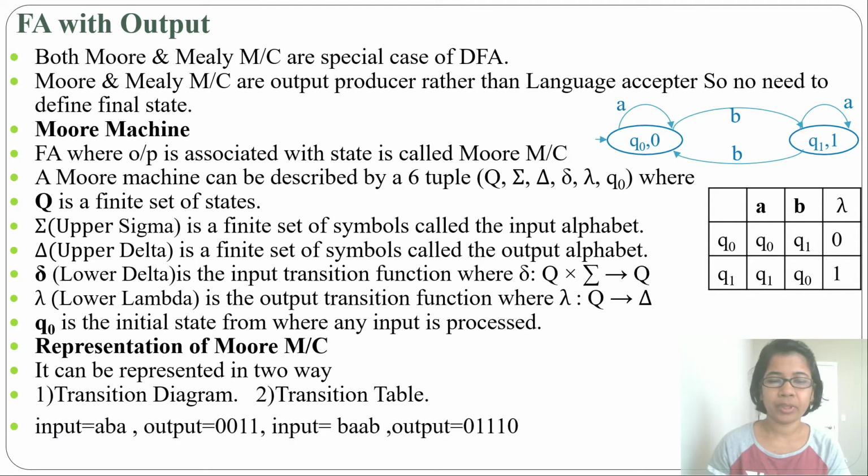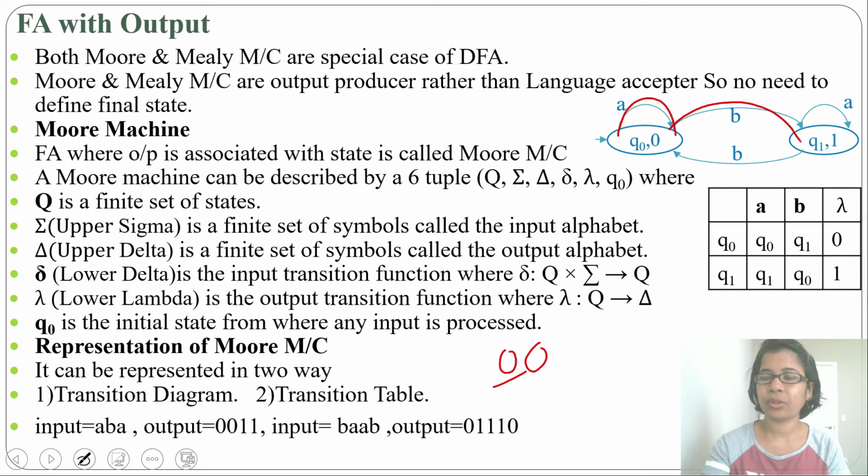Then for input ABA, what will be the output? Initially it will be 0 as Q0's output will be added. A Moore machine responds to epsilon, so it adds an extra output at the initial state. So initially there will be 0, then for A it goes to Q0 and Q0 output is 0. Then for B it goes to Q1 and Q1 output is 1. Then for A it goes to Q1 and Q1 output is 1. So you got output 0, 0, 1, 1.